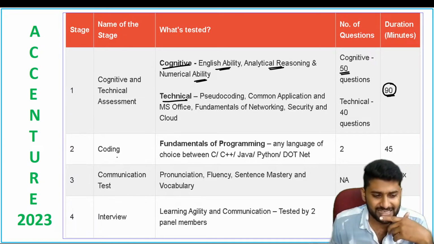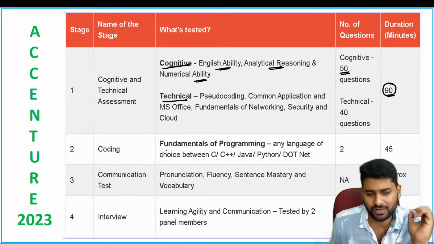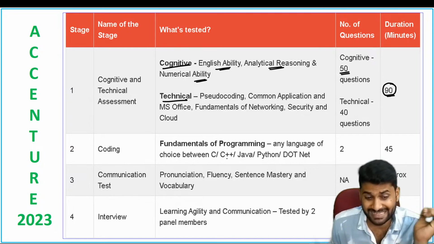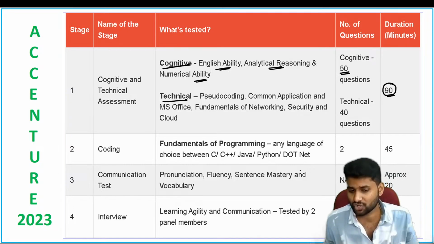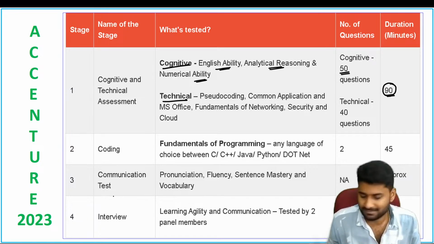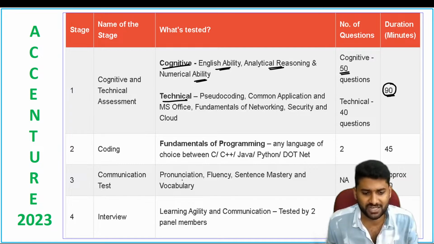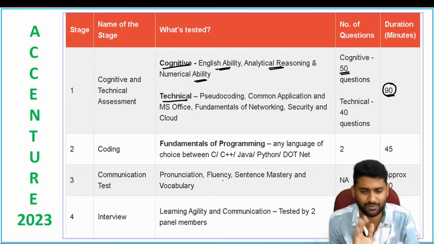The second one is coding. You should focus on the fundamentals of programming in any language, with a choice between C, C++, Java, Python, or .NET. The next one is a communication test, where they check your pronunciation, fluency, sentence mastery, and vocabulary.